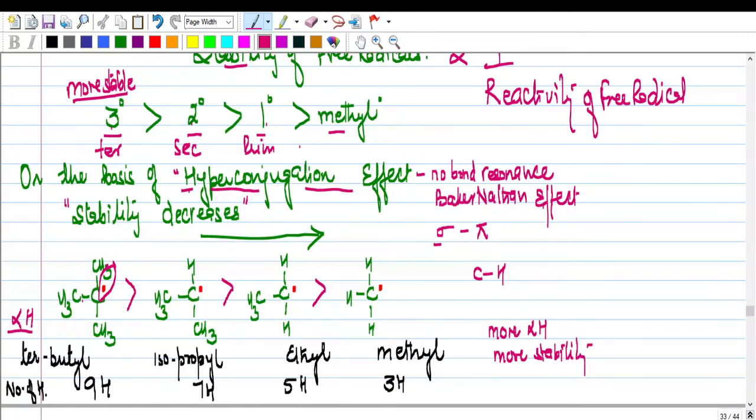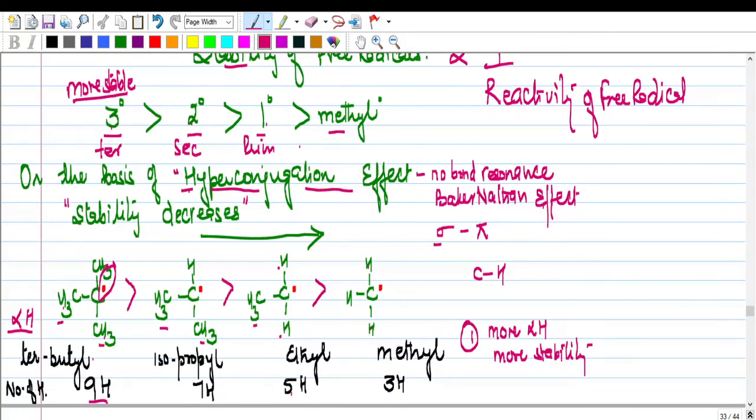Look at this carbon. It has got 3 plus 3 plus 3, that is 9 hydrogens in tertiary butyl. When we talk about isopropyl, there are 3 plus 3, 6. Over here there are 3, 4, 5 hydrogens, and in the example of methyl there are 3 hydrogens. Also remember, the resonating structures are responsible for hyperconjugation or stability. More resonating structures, higher is the stability.